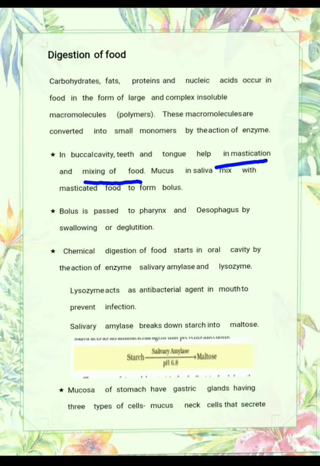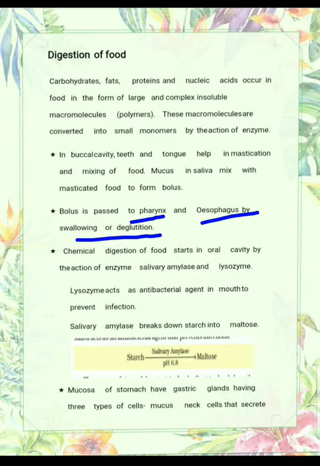On the other hand, the saliva is secreted by the salivary gland, which contains mucus. So mucus helps to mix the masticated food and form the bolus. Bolus is actually a ball-like structure which is formed due to the mucus. Now this bolus is passed to the pharynx and esophagus by swallowing or deglutition. Swallowing is deglutition, in which the bolus is passed to the pharynx and esophagus.